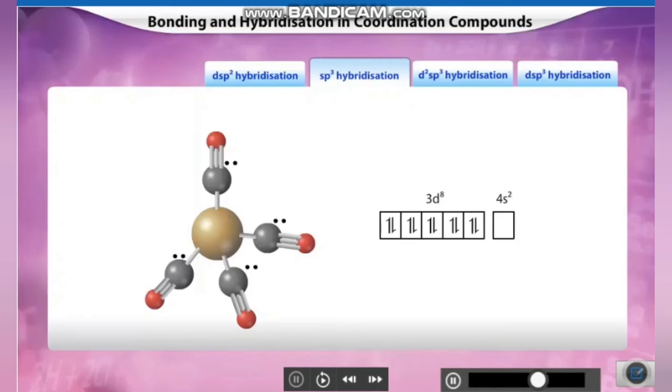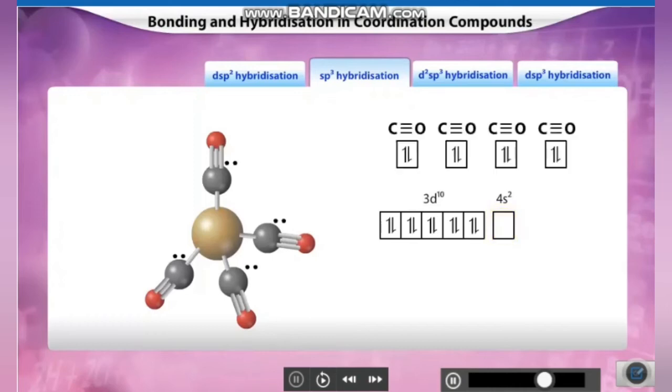Therefore, the valence electronic configuration of nickel is 3d10. Nickel requires 4 vacant orbitals to accept the lone pairs of electrons from the carbonyl ligands. These 4 orbitals are obtained from 4s and 4p energy levels.